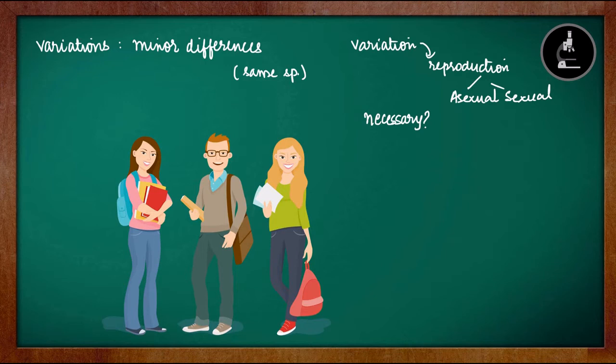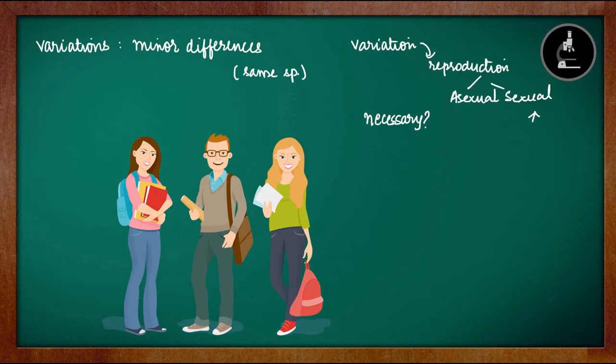In that we have seen that the chances of variation is much higher in case of sexual reproduction when compared to asexual reproduction, because here two parents are involved. That is why we also say, since the chances of variation is higher, sexual reproduction is considered better than asexual reproduction.